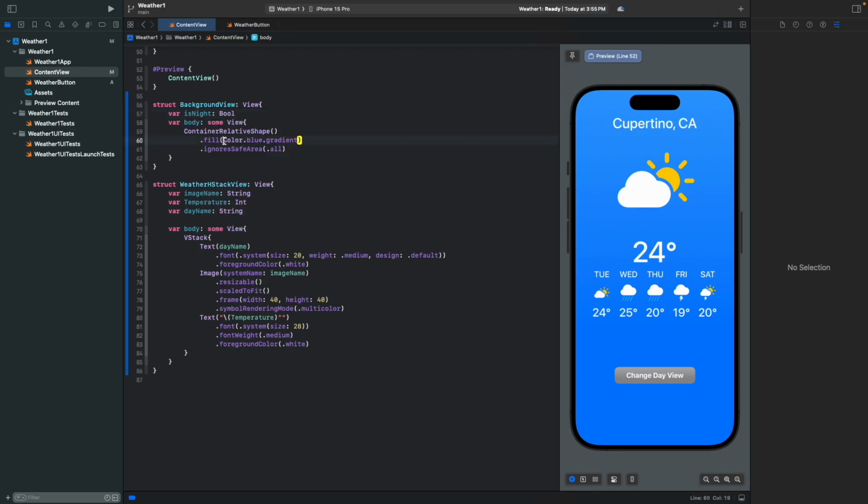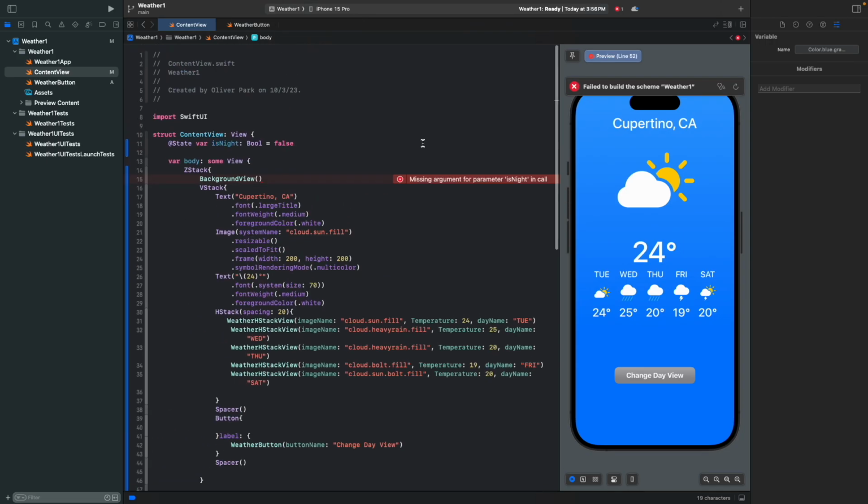And after that, using a shorthand if statement, we're gonna write isNight ? Color.black.gradient. This is how the shorthand if statement works: the question mark means if isNight is true, it's gonna change it to Color.black.gradient, and if isNight is false, we're gonna change the color to Color.blue.gradient.